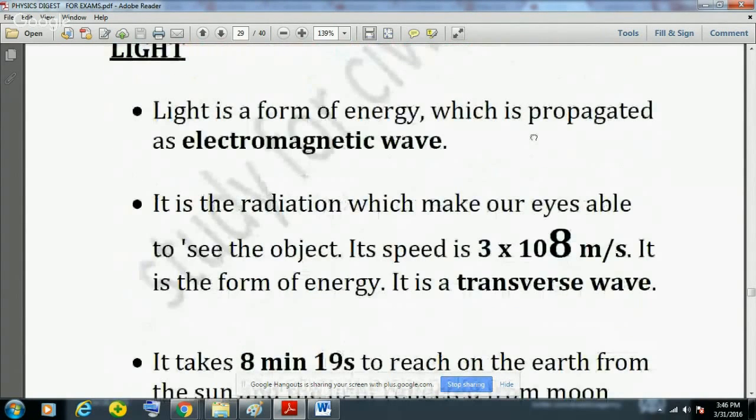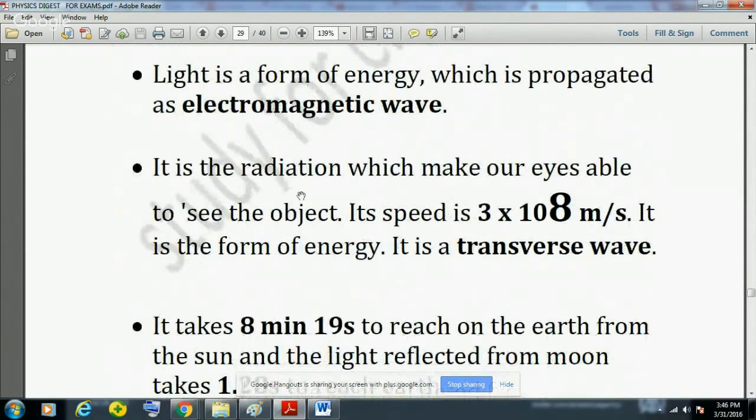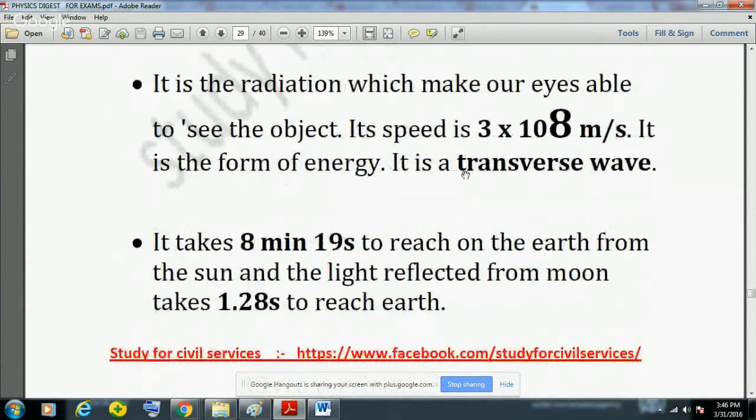Now light. It is a form of energy which is propagated as electromagnetic waves, and it is the radiation which makes our eyes able to see objects. Light speed is 3 into 10 to the power 8 meters per second, and it is a form of energy. So light is a form of energy, and it is a transverse wave.